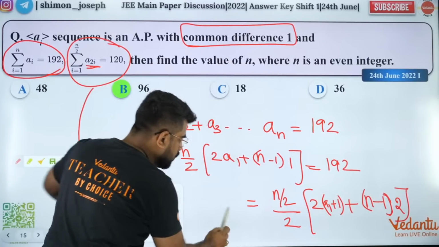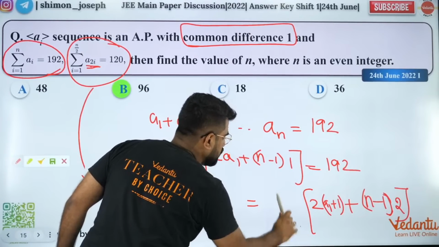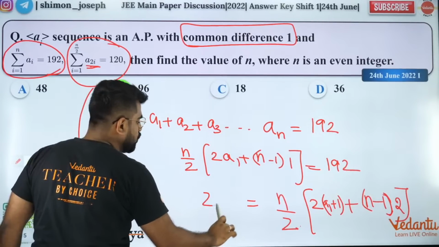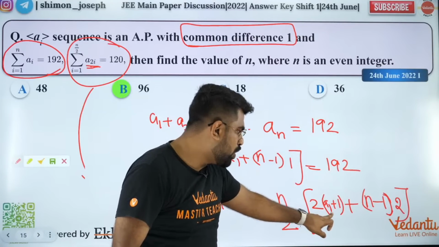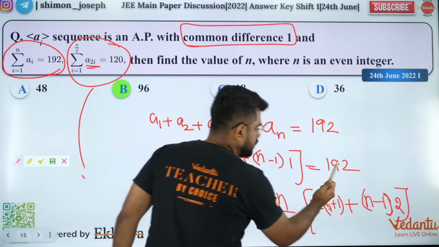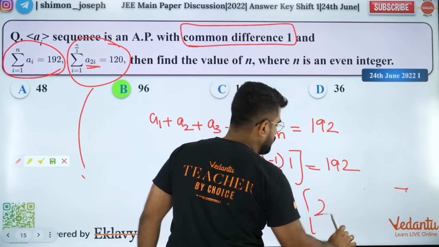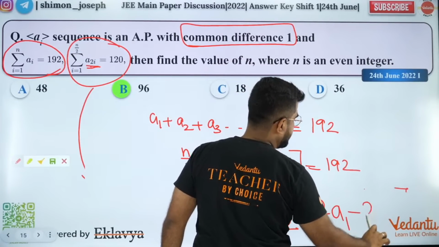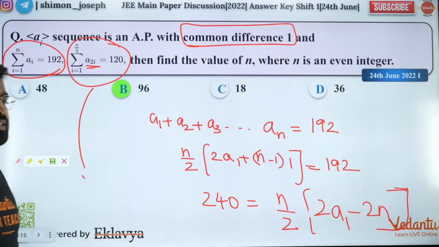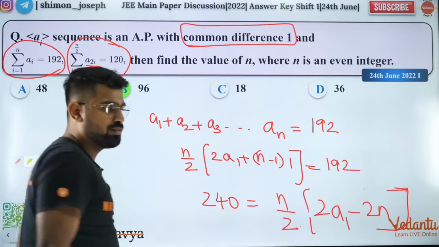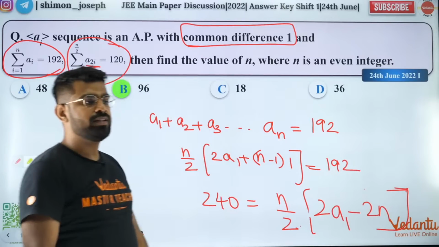So you bring the 2 to this side. If I bring the 2 to this side, it will become 120 into 2, 240. So 240 is equal to n by 2 into 2A1 plus 2. So if I simplify it, it will become 2A1 minus 2n. Got it? Is that right? Are you happy with it, people? Is it 2n or 1n, guys? Is it 2n or 1n? Check it.